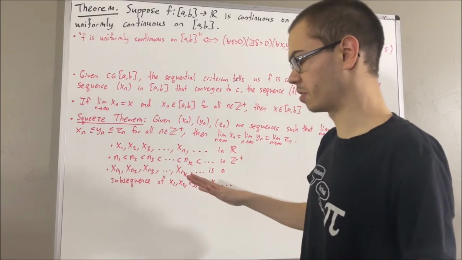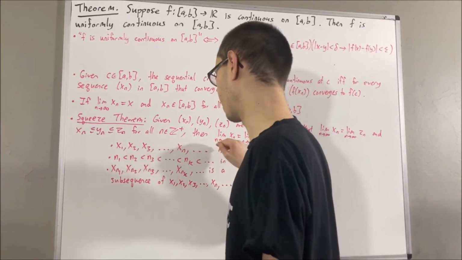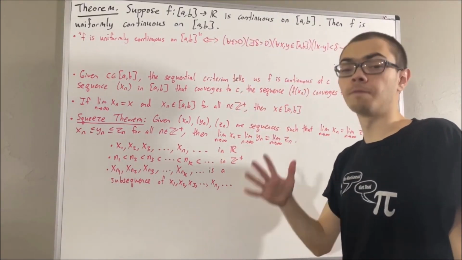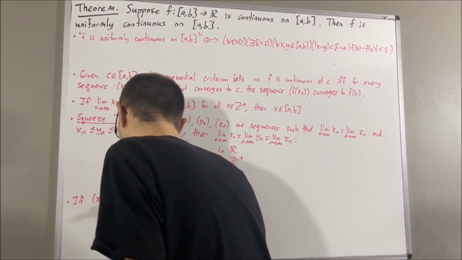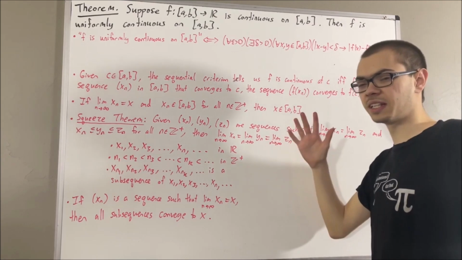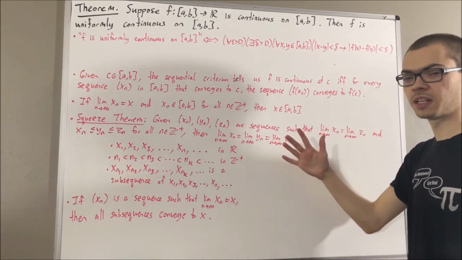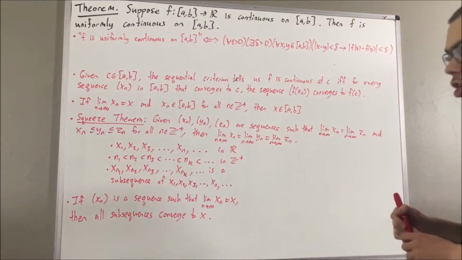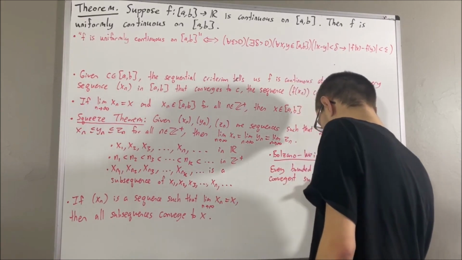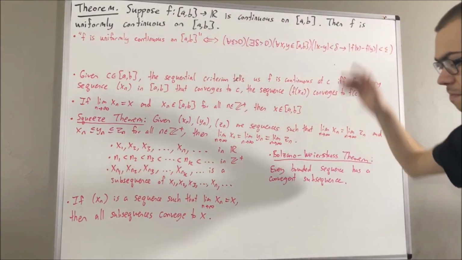Now, a property of subsequences is that if we have a sequence x1, x2, x3, and so on that converges to a real number x, well then all of its subsequences converge to x. Another property is that every bounded sequence has a convergent subsequence. This result is often called the Bolzano-Weierstrass theorem. Okay, so now let's get into proving this theorem.